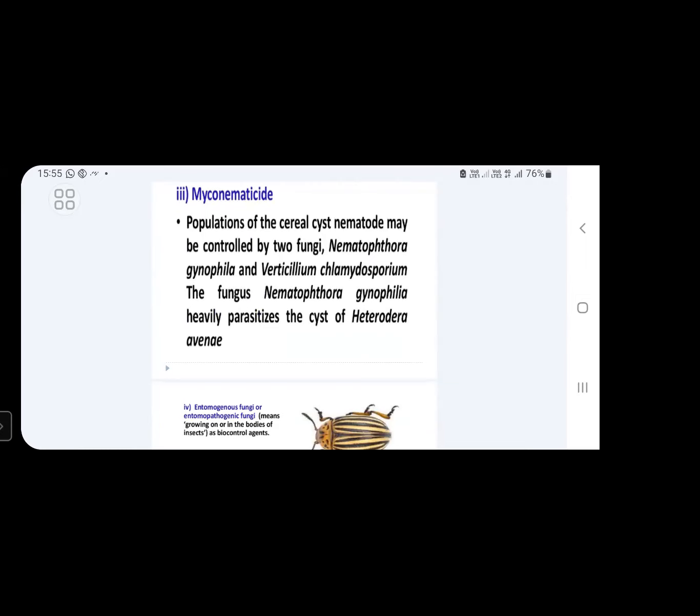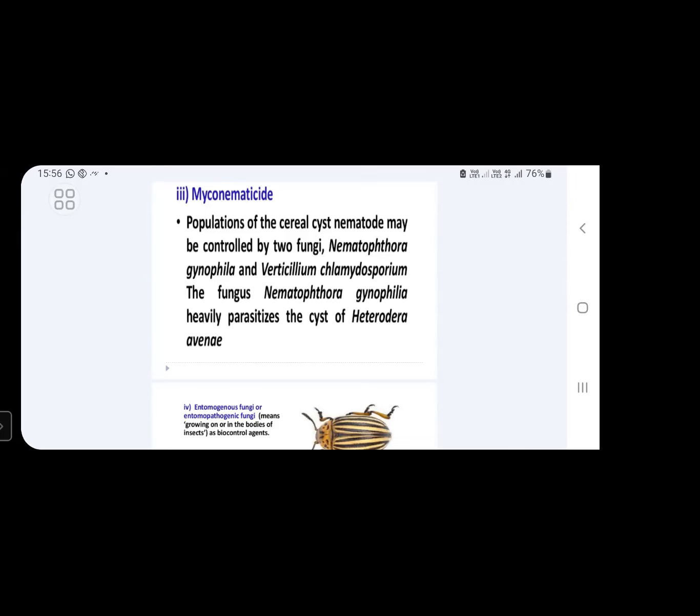That is why these fungal forms are called mycонematicides. The populations of cereal cyst nematode may be controlled by two fungal species: one is Nematophthora gynophila and another one is Verticillium chlamydosporium. These two species help in the control of cereal cyst nematode.